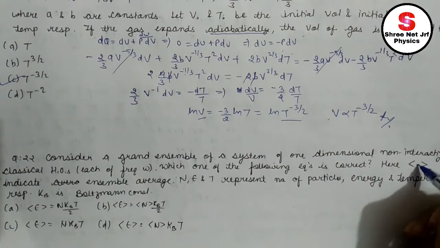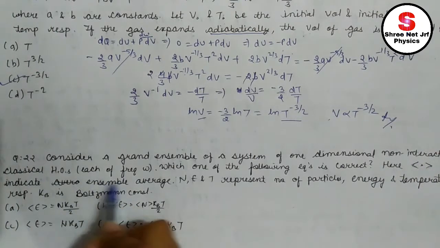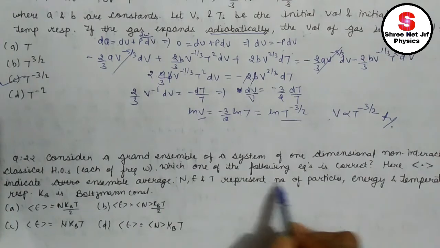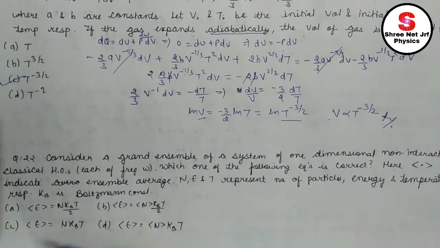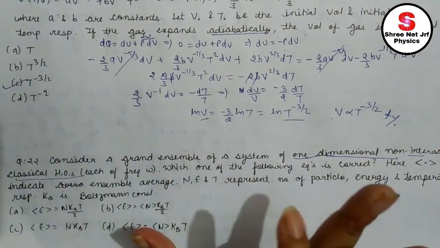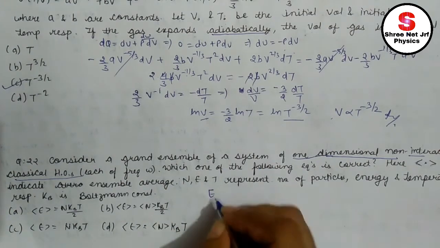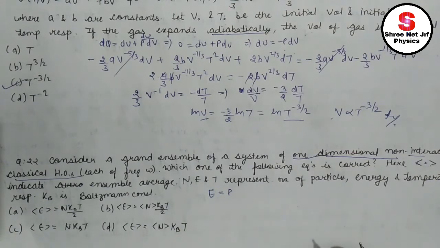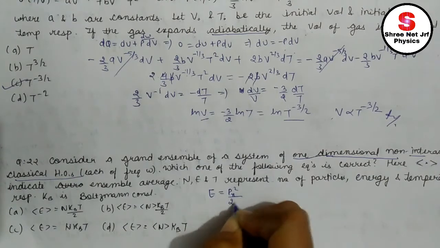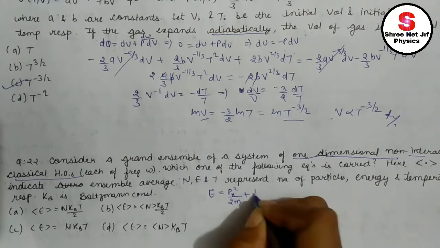Here the dot indicates a time derivative, and the bracket indicates the ensemble average. N, E, T represent the number of particles, energy and temperature respectively. kB is the Boltzmann constant. First of all, one-dimensional, non-interacting classical harmonic oscillators. For a classical harmonic oscillator in one dimension, I can write the energy as kinetic energy plus potential energy. Kinetic energy is p square by 2m, for one dimension Px square by 2m, plus potential energy half k x square if I consider it